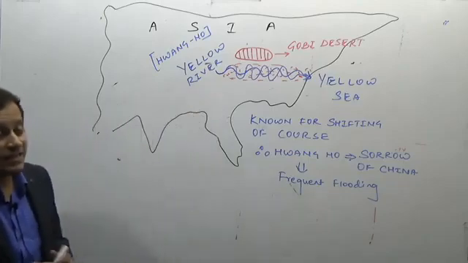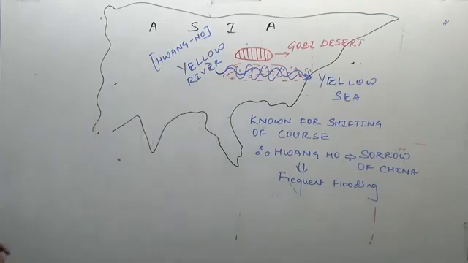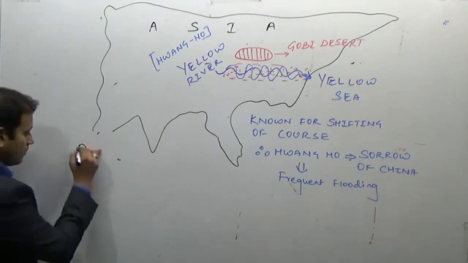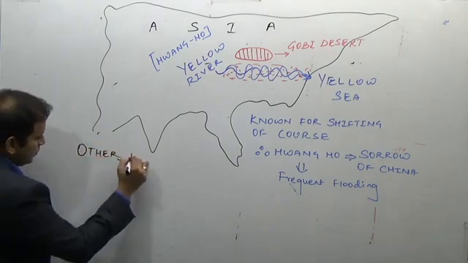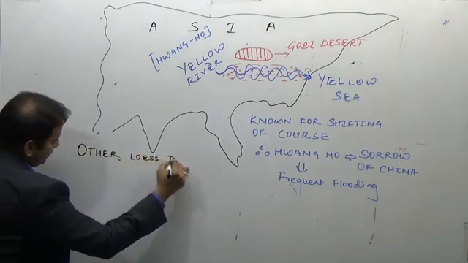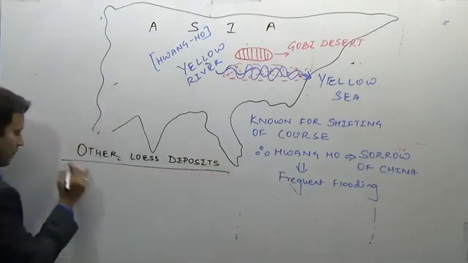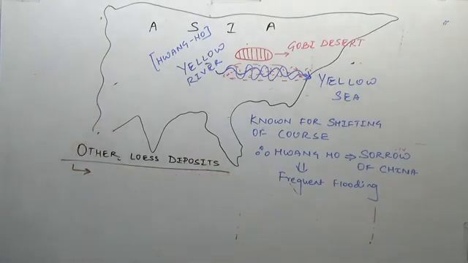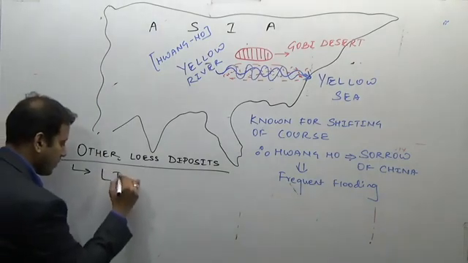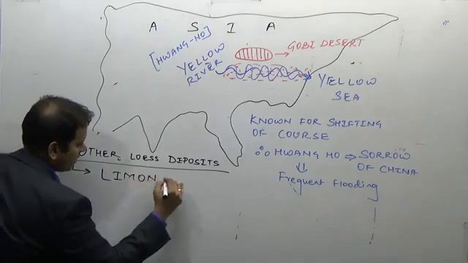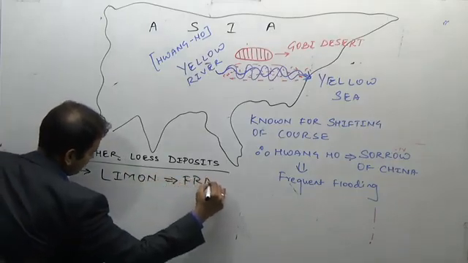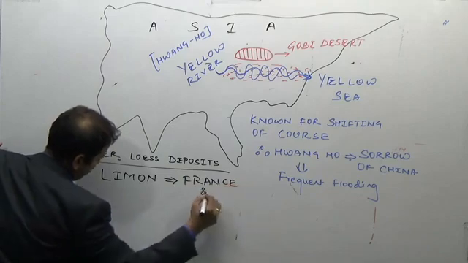Now, what are the other regions of Loess deposits? The other Loess deposits are found in the Limon region of France and Belgium. They are found in the Limon region of France and Belgium.